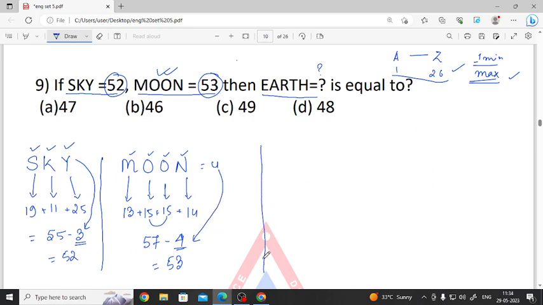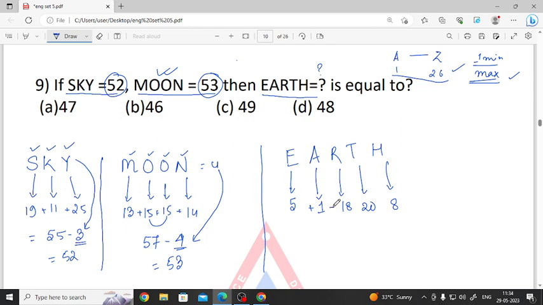So similarly, if we go with Earth, we know the place value of E is 5, place value of A is 1, place value of R is 18, place value of T is 20, and place value of H is 8.